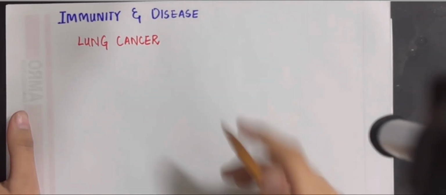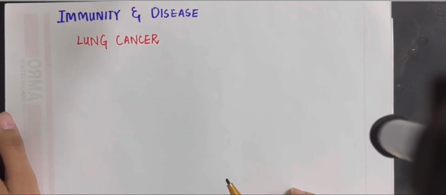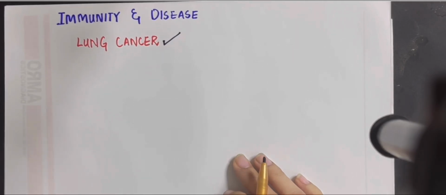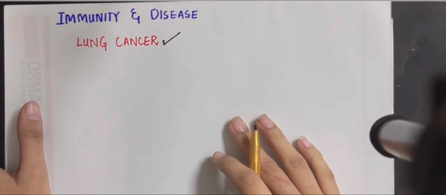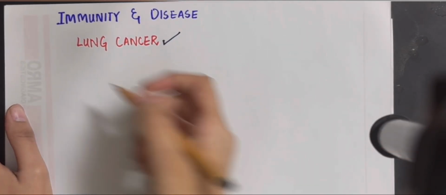We were already covering the topic of immunity and disease, and in this video, we're going to talk about another disease termed lung cancer. Cancer is very injurious to health when it comes to the increased number of cells or cell division. First, we're going to talk about what is the main component when it comes to lung cancer.